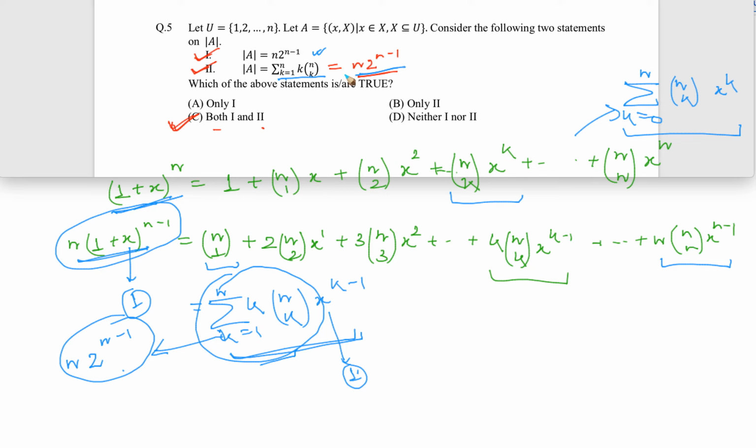So basically I was just trying to prove that both of them are essentially the same, and many of you might be remembering them as a formula. Okay, so the point of answering the question is both 1 and 2 are correct, and the correct answer is C.